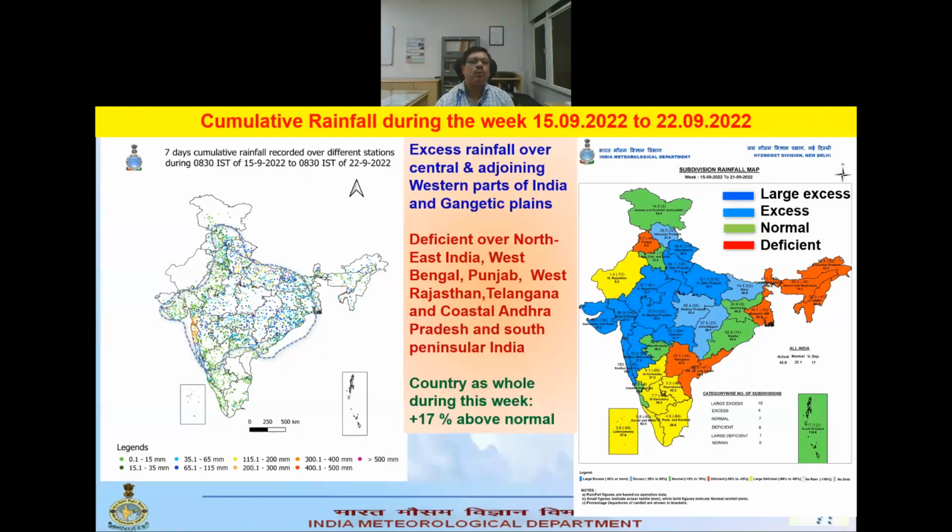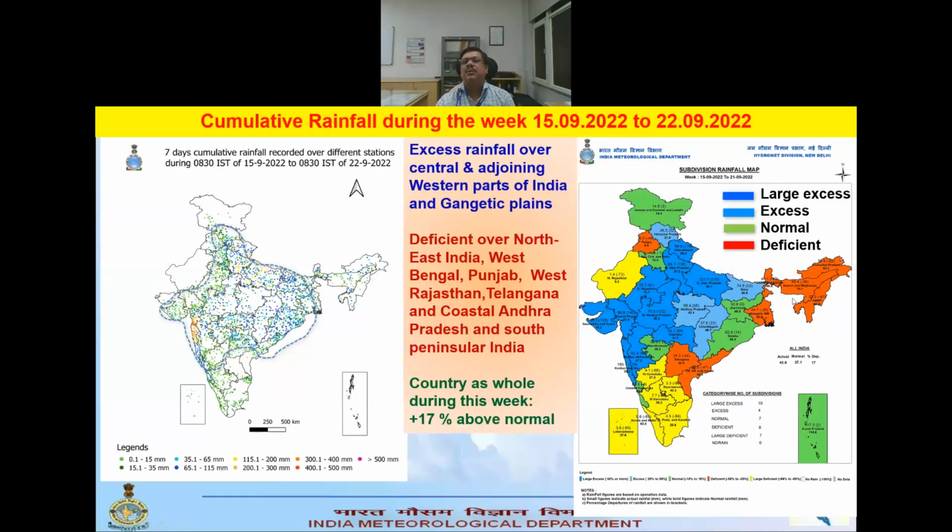So if you cumulatively see the whole week, this is the rainfall scenario, and this is the week wise distribution. Here we can see this is the zone with good rainfall: central India, then the adjoining part of western India, Gujarat and Maharashtra and coastal Maharashtra, and then in the northwest, Uttar Pradesh and Rajasthan, East Rajasthan got good rain, and Uttarakhand also got good rainfall.